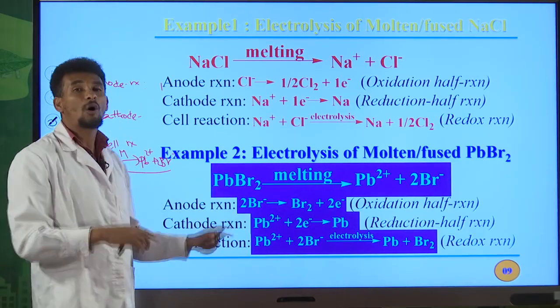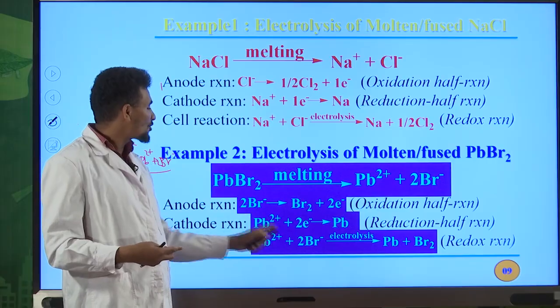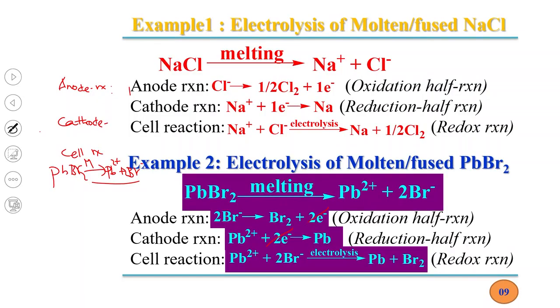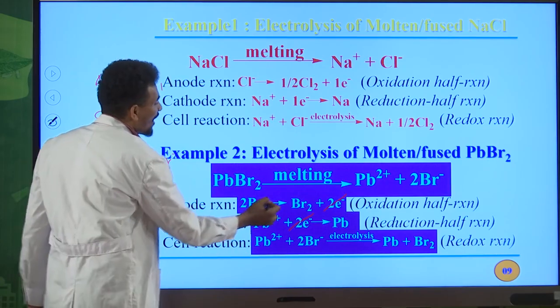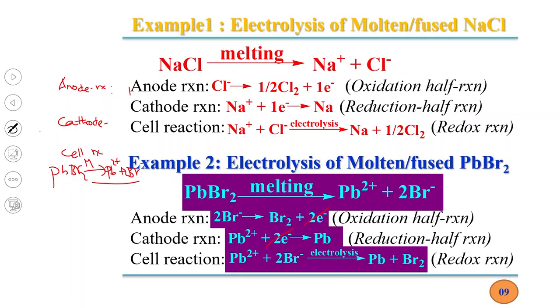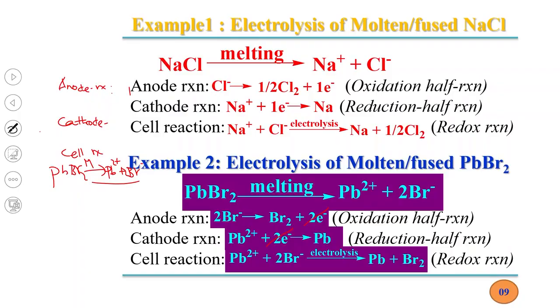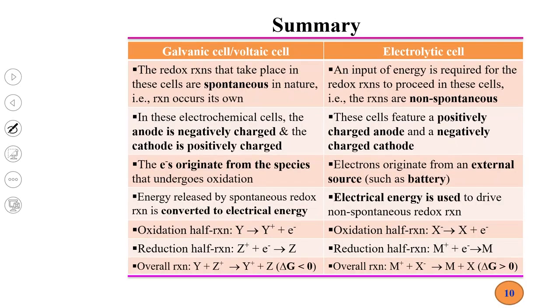The overall reaction is Pb2+ plus 2Br-, where the 2 electrons can be cancelled by the 2 electrons. So Pb2+ plus 2Br- gives Pb plus Br2. This is an oxidation reduction reaction, which can also be named the cell reaction or overall reaction. So this is the electrolysis of molten or fused lead(II) bromide.